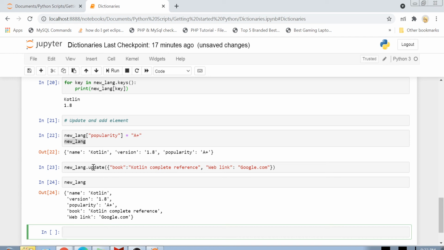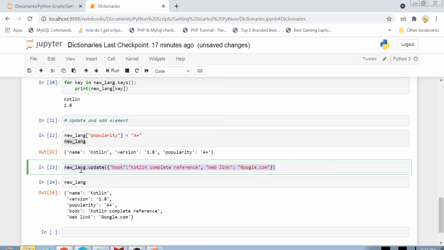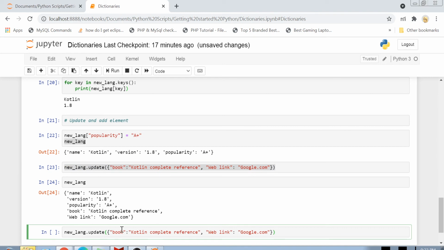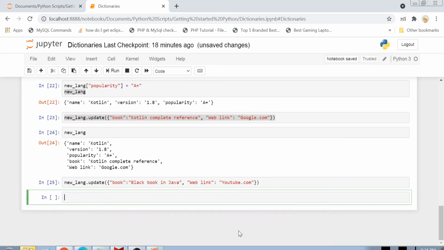So what I can do here is I can just copy this part, and if I change the values here, it will simply update them. So the book is called black book in Java, and the web link is, let's suppose, youtube.com. And now let's see if my dictionary got updated. And yes, you see my dictionary values got updated here.